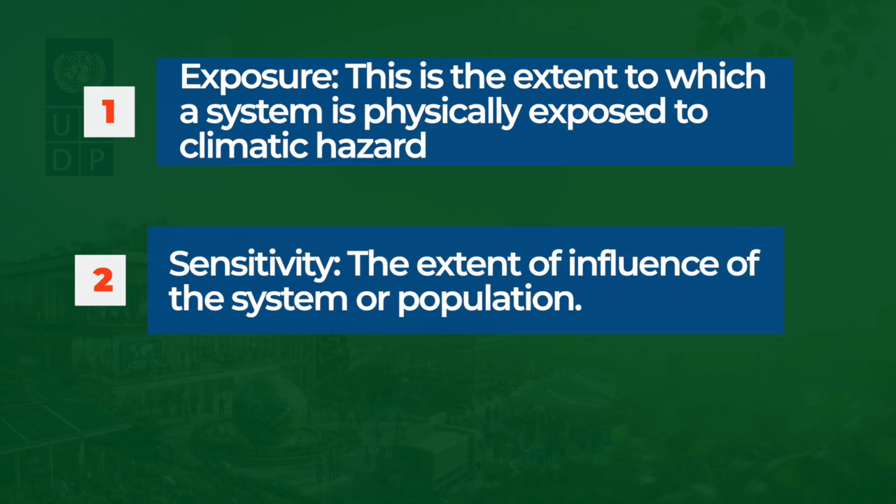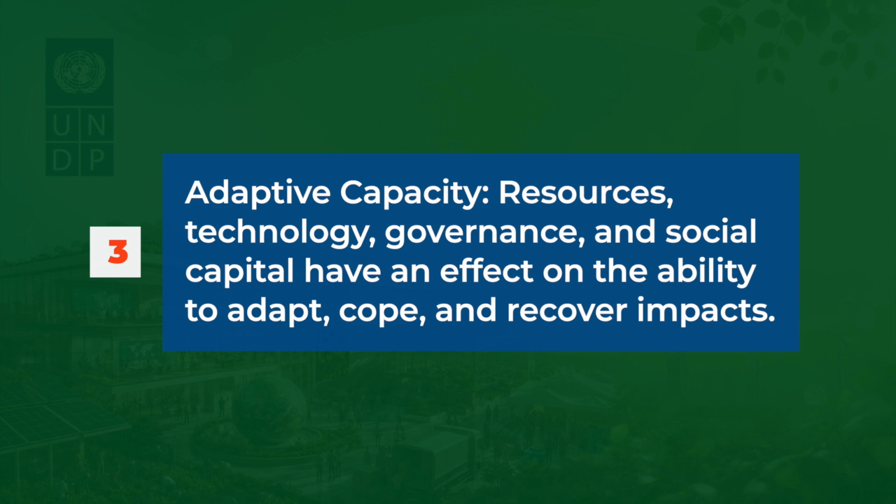Second is sensitivity, the extent of influence of the system or population. And third one is adaptive capacity. These are the resources, technology, governance, and social capital that have an effect on the ability to adapt, cope and recover from impacts.